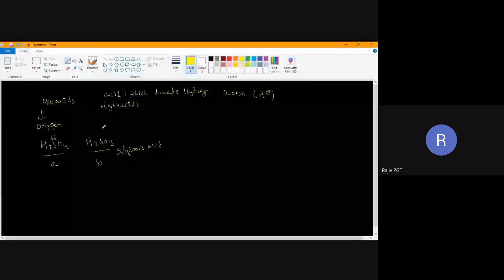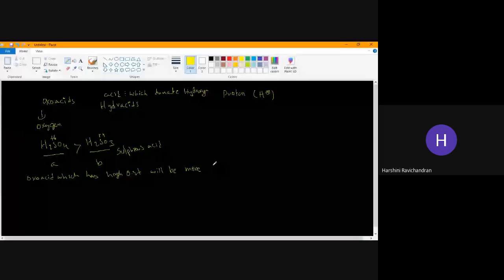The oxoacid which has the higher oxidation state will be more acidic. Any doubts here? This I also explained yesterday. Yes, sir. Okay.